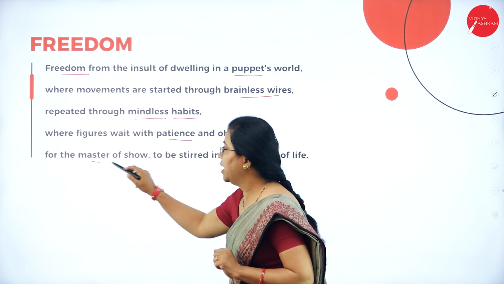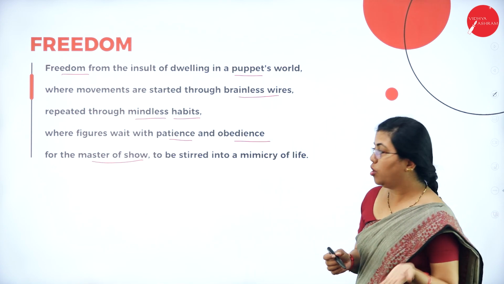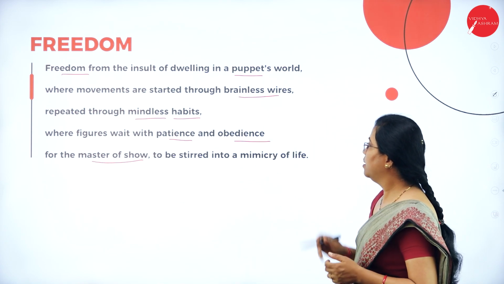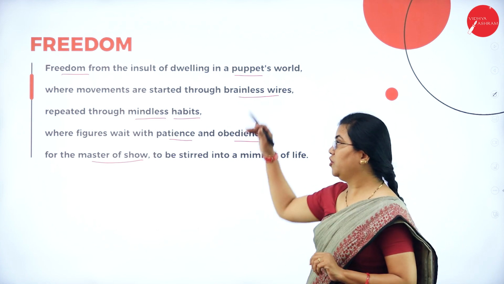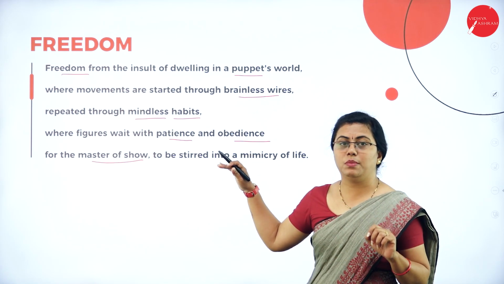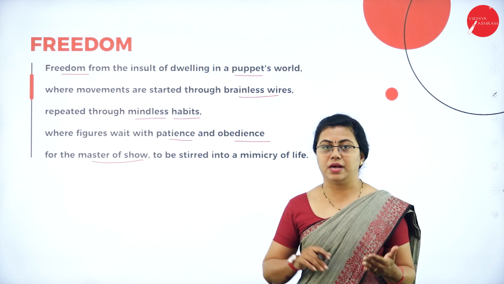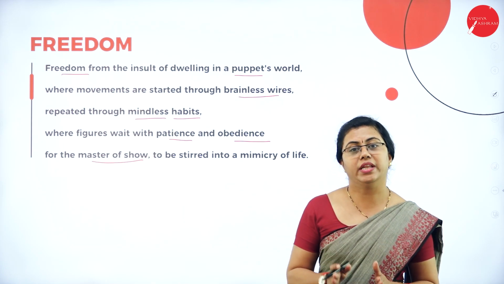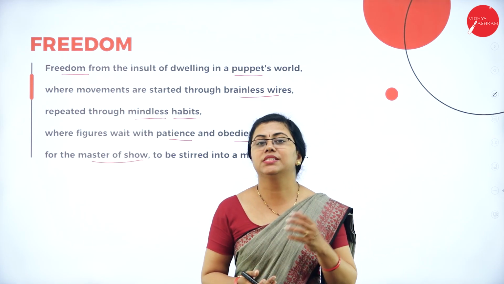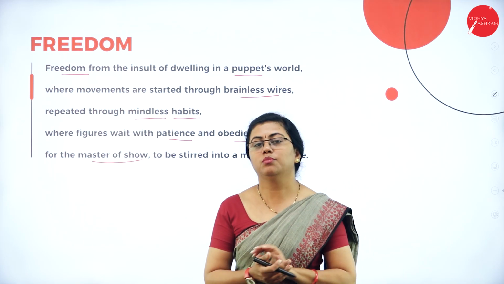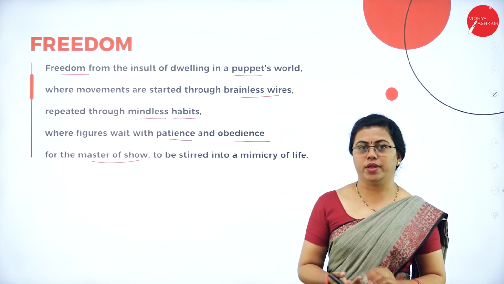So now there should be a master to show what he should show, to be stirred into mimicry of life, how to lead a proper life. Now, if you are free from all these, we should be patient enough to expect a master. That means a person who leads the country towards development, towards success. So this is what the poet is trying to say over here.